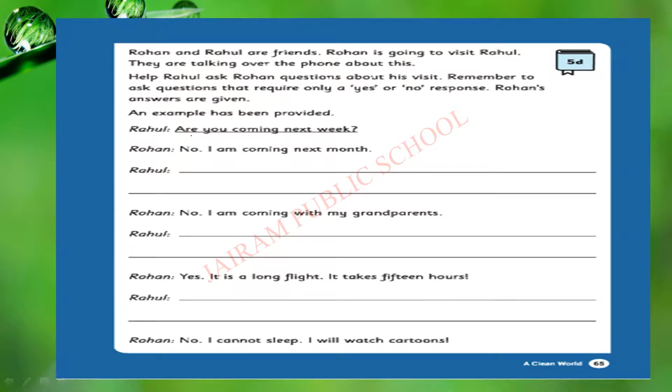Okay, they have given one example. Look at the example. Are you coming next week? No, I am coming next month. So this is the answer, this is the question. So they have given 3 answers. You are going to make questions for that. First answer is, no, I am coming with my grandparents. What question, if you ask, means Rohan will say no.